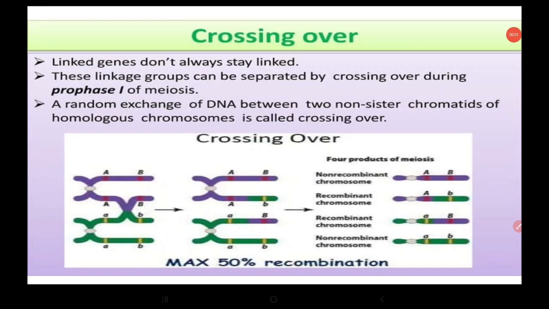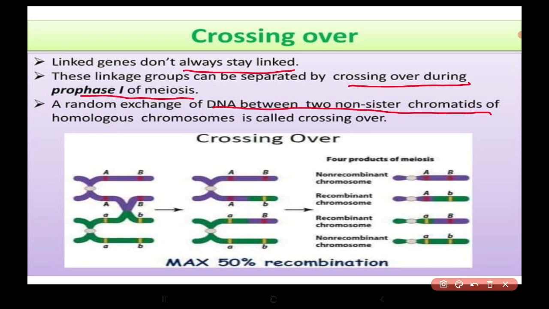So next topic is crossing over. Crossing over means when the linked genes don't stay together. The linkage groups can be separated by crossing over during prophase 1 of meiosis. There is a random exchange of DNA between the two non-sister chromatids of homologous chromosomes, which is known as crossing over.